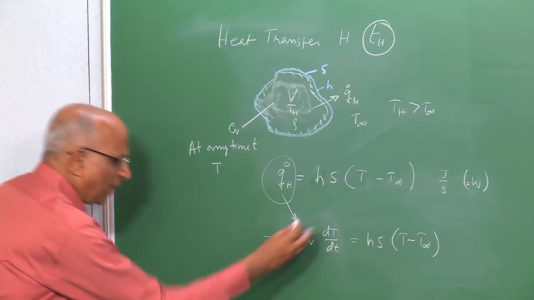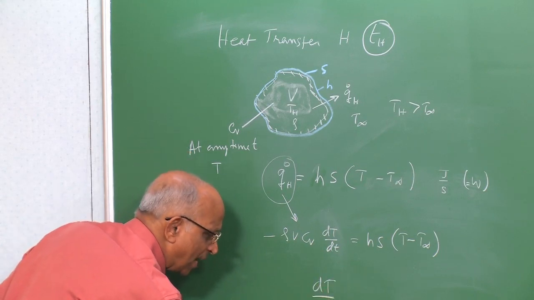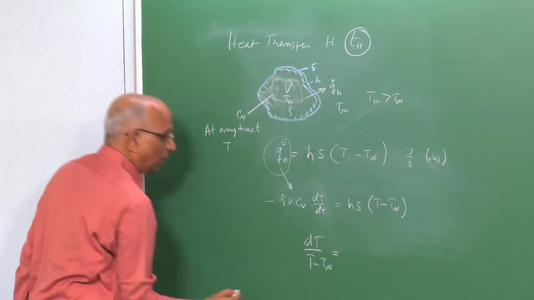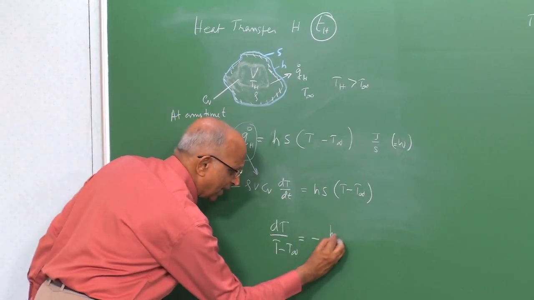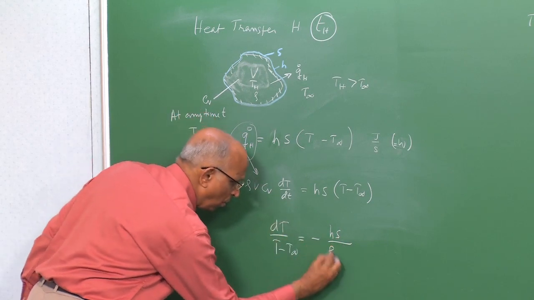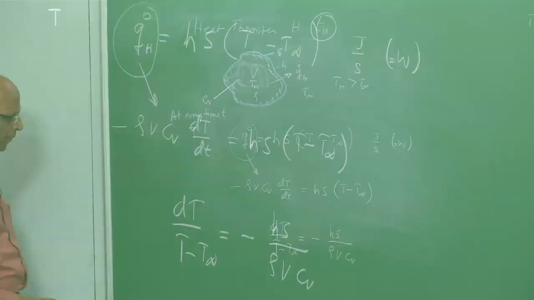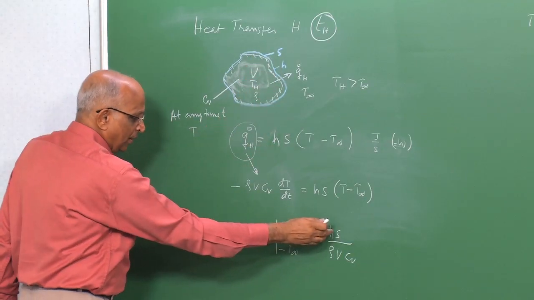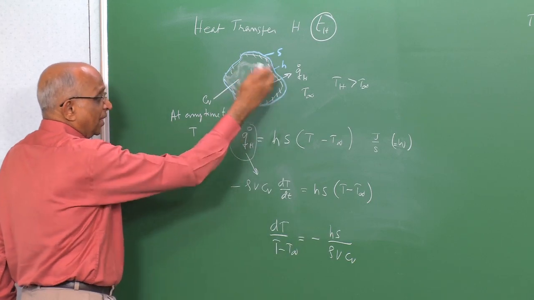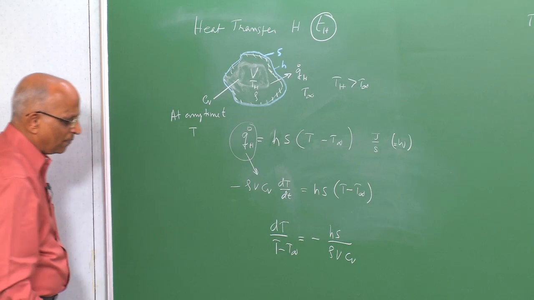Now I can write this expression as dT by T minus T ambient equal to minus H s over rho v into C v, where rho v C v is the thermal mass of this particular system, H is the heat transfer coefficient at the surface, S is the surface area through which heat is getting transferred outside, times dt.